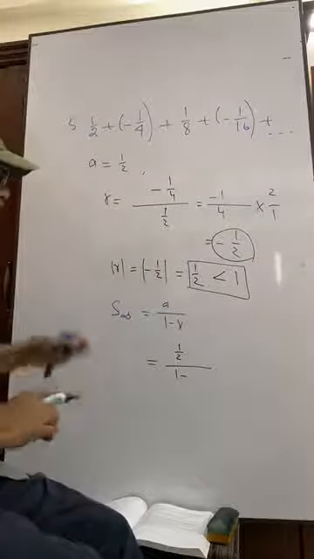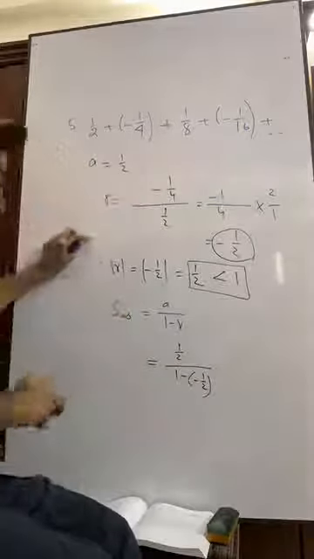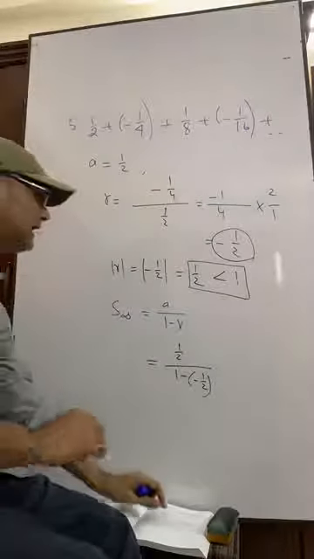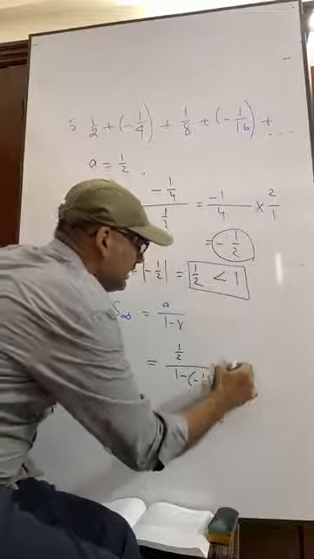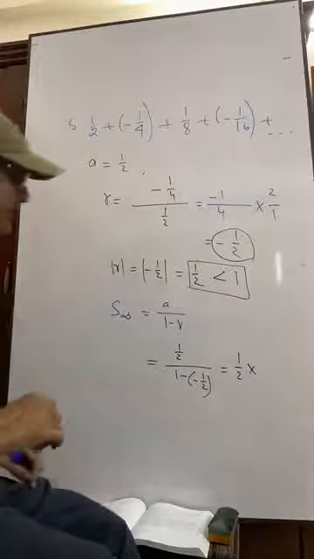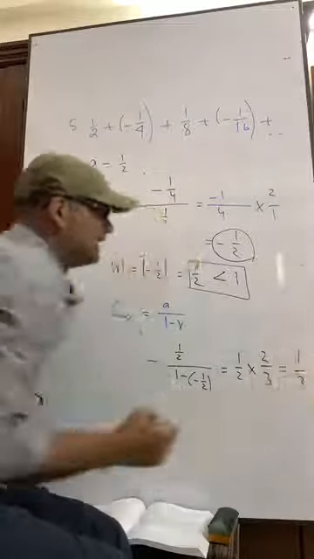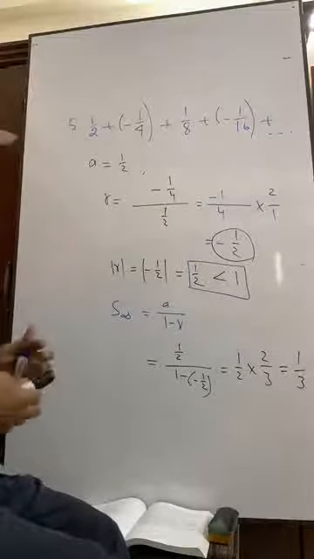Okay. So here I have to put minus half. So it is half over 1 plus 1 by 2, that is 3 by 2. It will be half times 2 by 3, that's equal to 1 by 3. Okay, you will get the answer like this.